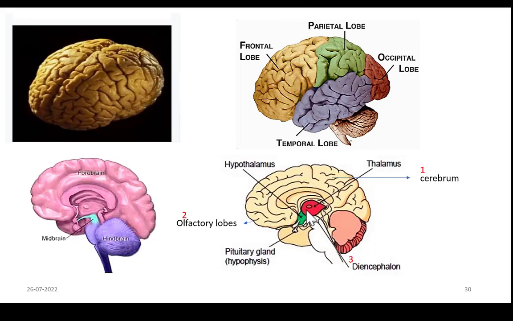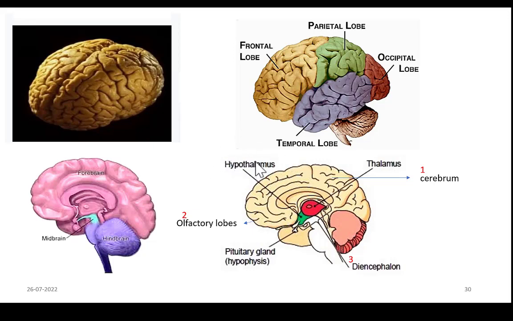This diencephalon is rhomboidal in shape. So this red-green structure that you are seeing is the diencephalon. It is divided into two parts again. The first part is the thalamus. So this red part is the thalamus, and the other one is the hypothalamus. This green part is the hypothalamus.